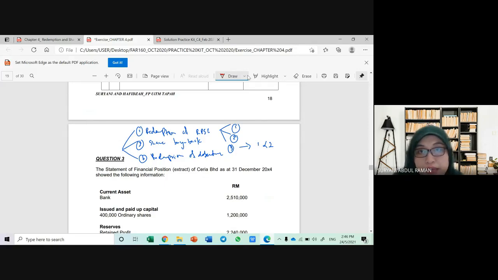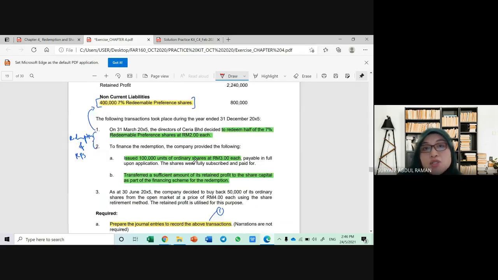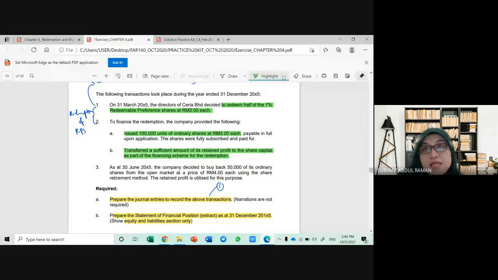One is called treasury shares method, and the other one is called cancellation or retirement method. So in this case, question 3, Ceria Berhad chose the retirement or cancellation method.